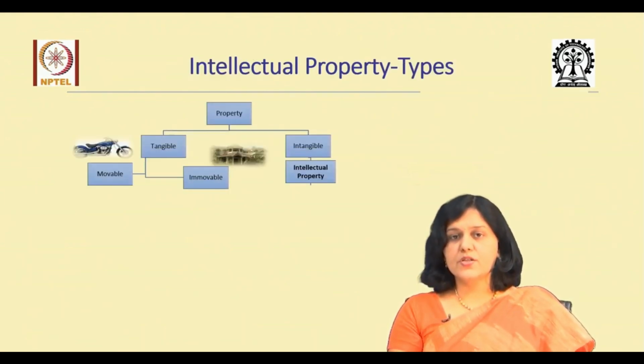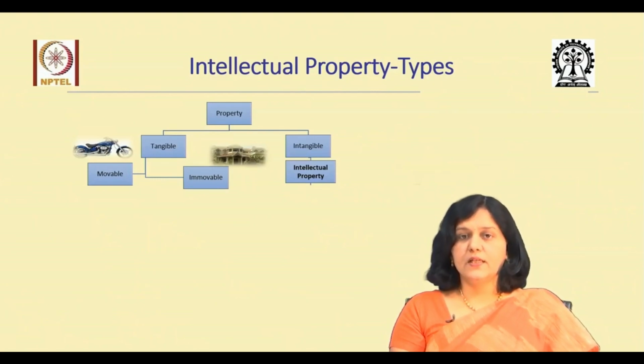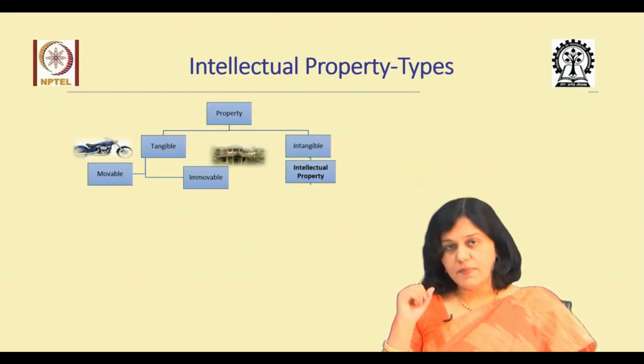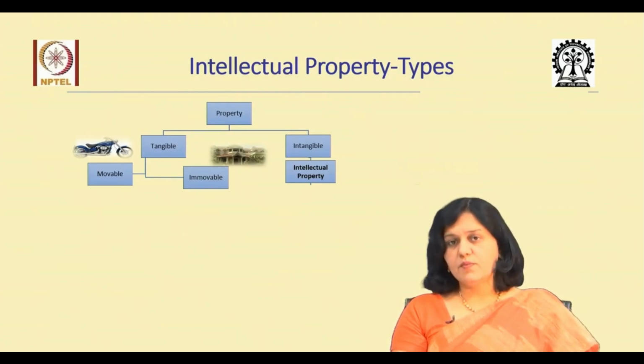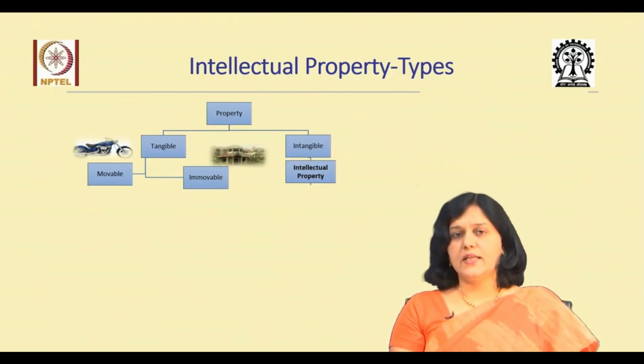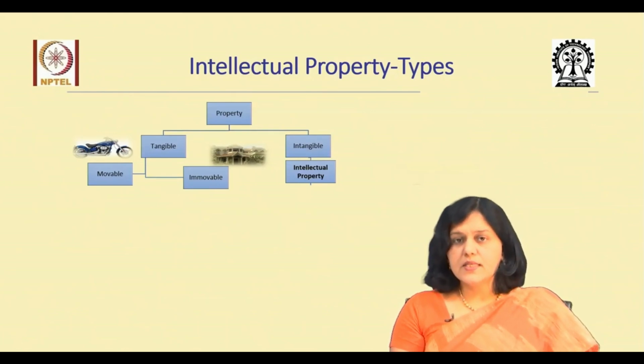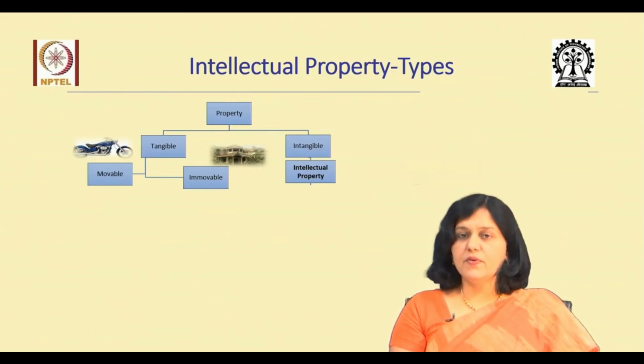As per classification of property, we have seen that property is divided into two main types: tangible and intangible. We have seen in detail in the earlier module what is tangible and intangible, right? This tangible property can be further divided into movable and immovable properties.